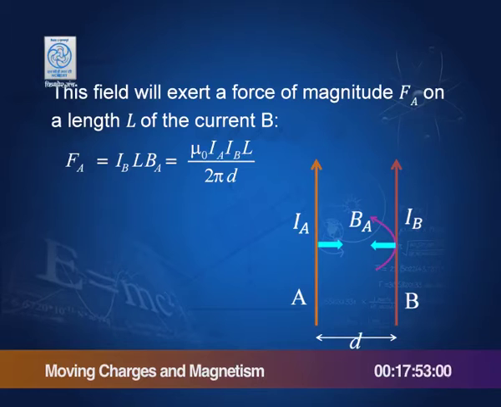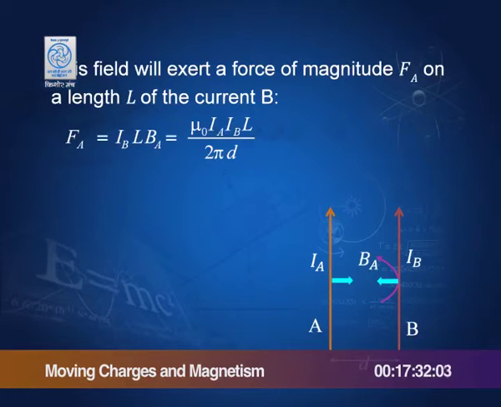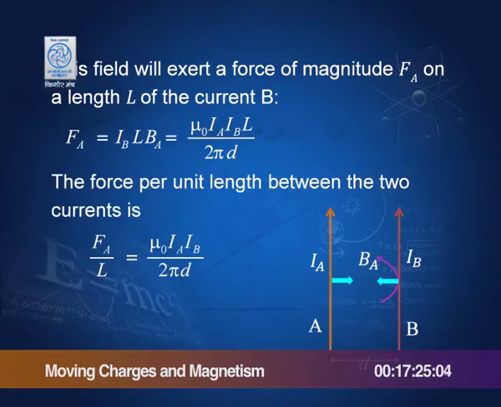The force is mu_0 I_A I_B L by 2 pi d if I substitute the value of B_A. And you can see this is symmetric, whether I start with A or start with B, the force on the two will be the force that these two feel, the mutual force is mu_0 I_A I_B L by 2 pi d. And if I calculate the force per unit length, it is F_A by L, which is mu_0 I_A I_B by 2 pi d.